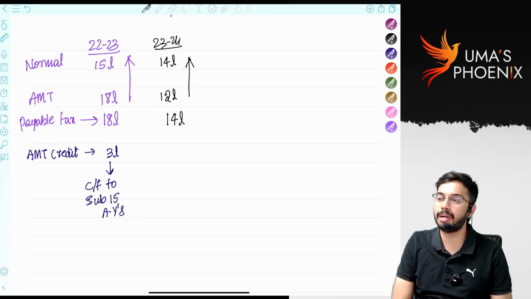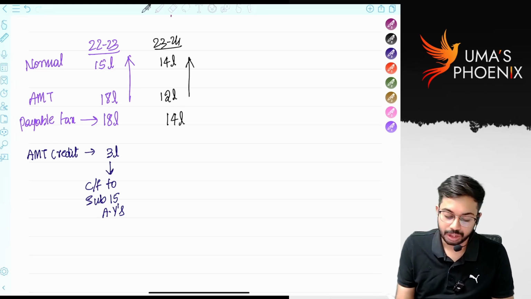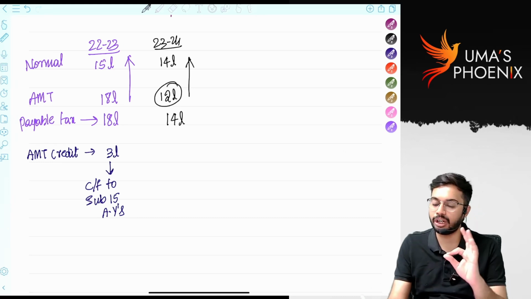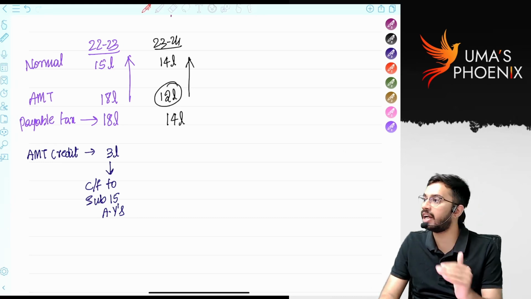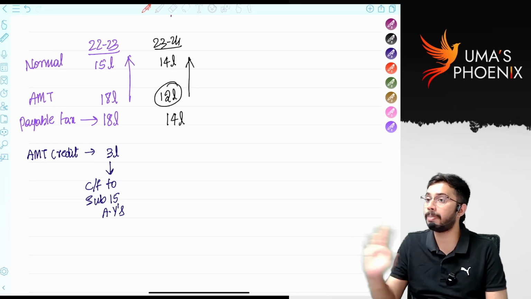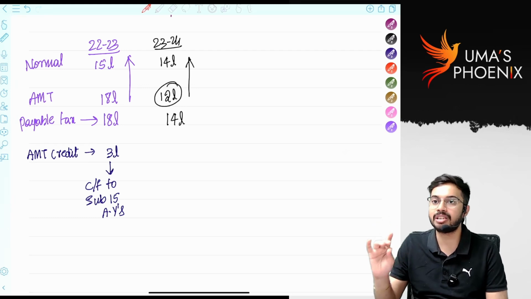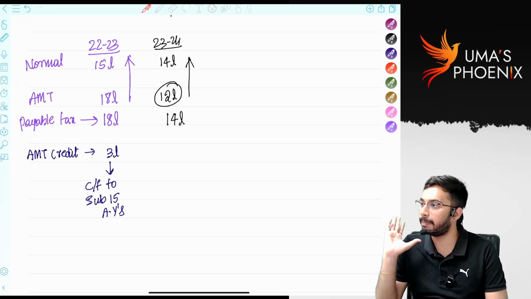How much is minimum AMT here? In 23-24, AMT is 12 lakhs. Every year you need to pay at least alternate minimum tax. You can pay more than alternate minimum tax, but you should not pay less than alternate minimum tax. So in 23-24 also, minimum 12 lakhs is required to be paid.